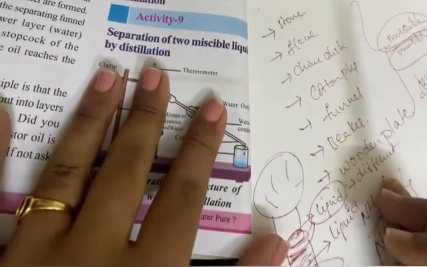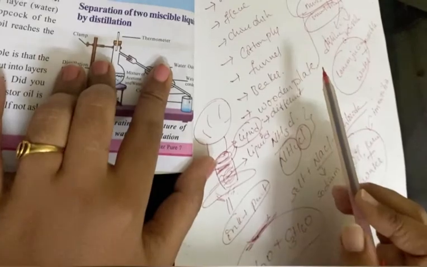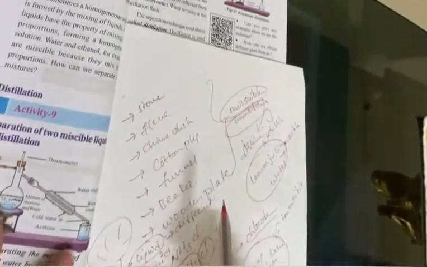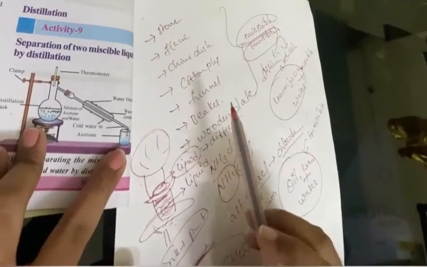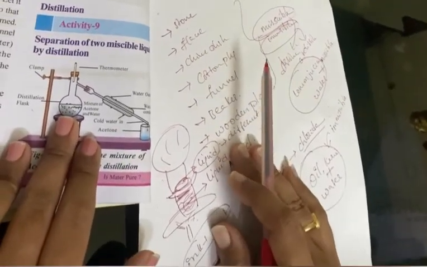Heat the mixture, slowly watching the thermometer. The acetone vaporizes and the condenser condenses it. The acetone will be collected at the condenser outlet, and the remaining water remains in the distillation flask.